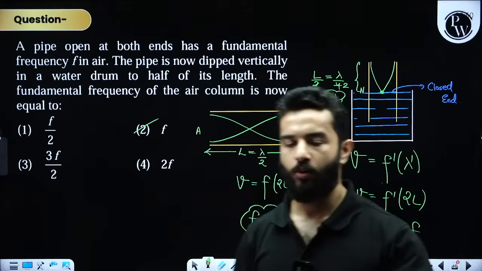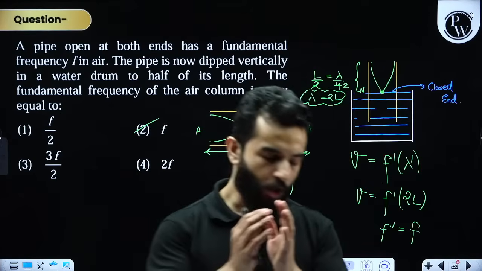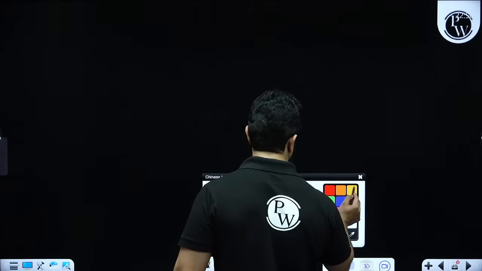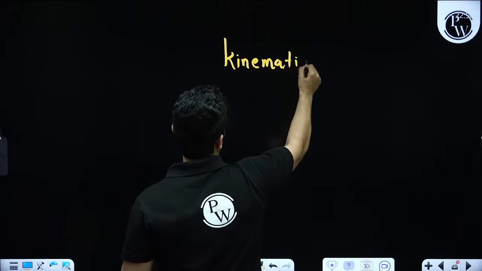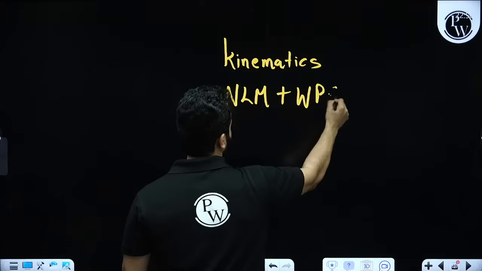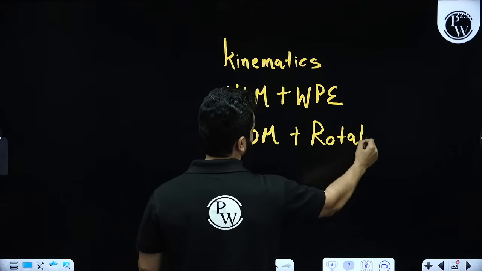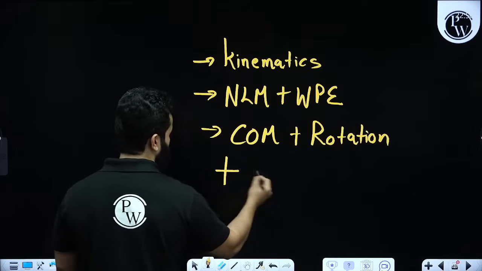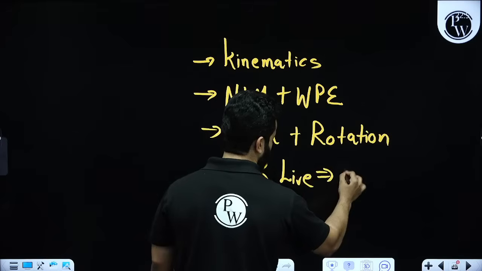Chalo. Now, let me tell you, many students were saying, sir, we are having problems in physics. What you can do is, see, I have completed kinematics, NLM plus work power energy, center of mass plus rotation, right? These chapters are completed, and after this I have taken 3 live classes on quotient practice.